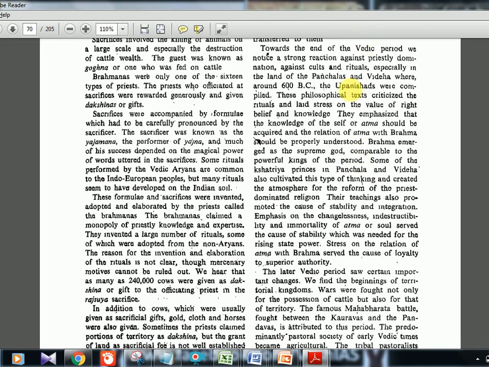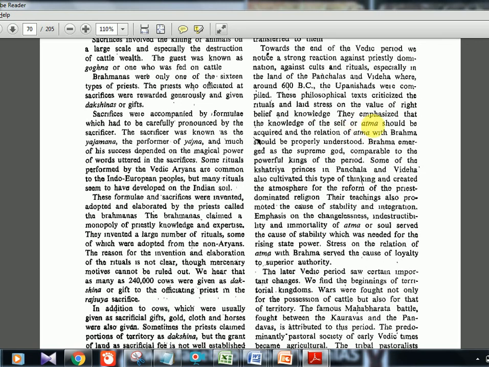Upanishads, Atma. Okay, Upanishads is the next thing which comes after the Brahmanas. It is mentioned that these philosophical texts criticize the rituals and laid stress on the value of right belief and knowledge. So something good is finally coming. Brahmanas were all rituals. Now the Upanishads is criticizing the rituals. So right knowledge, right belief, right faith, that kind of things.